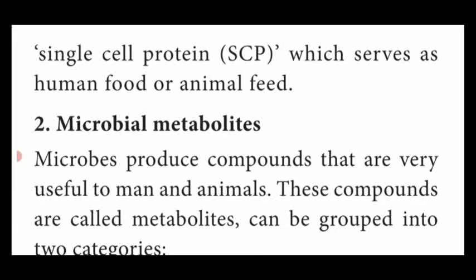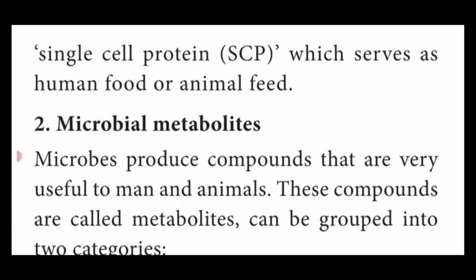These single cell proteins are used as a food material for humans and also fodder, that means food material for animals. That is the first process which is used by fermentation process, microbial biomass production.